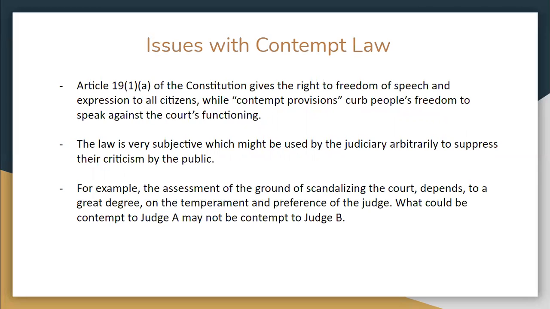Under Article 19, Clause 1, Subclause A, the Constitution gives freedom of speech and expression to all citizens. But this contempt provision curbs people's freedom to speak about the court's functioning. Similarly, as this law is very subjective, the judiciary can use it to suppress people who criticize the judiciary. A judge may think that some statement is contempt of court, but another judge may not. It all depends on the degree, the temperament, and the preference of the judge. So it is a vague law which we need to check.